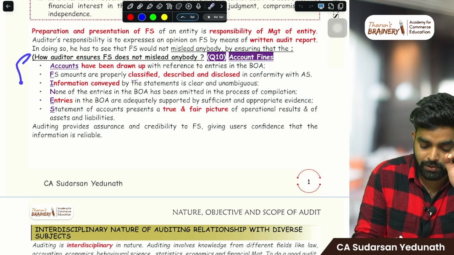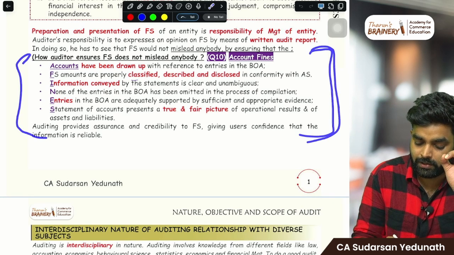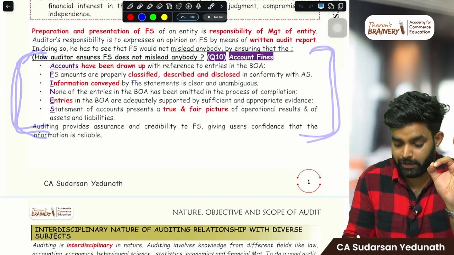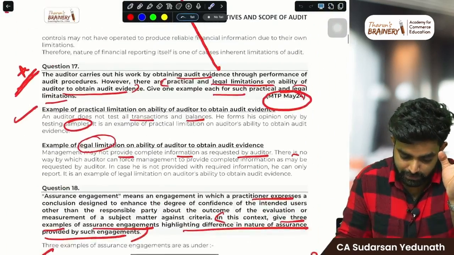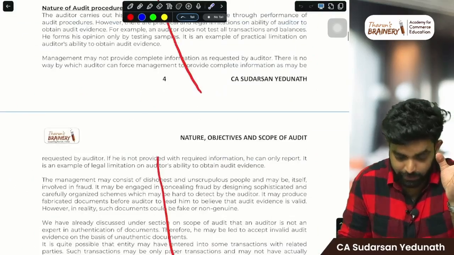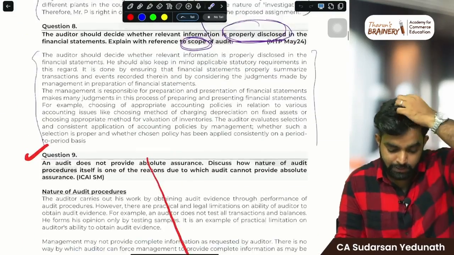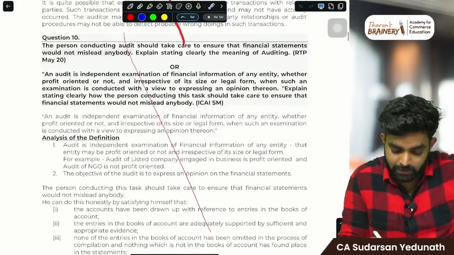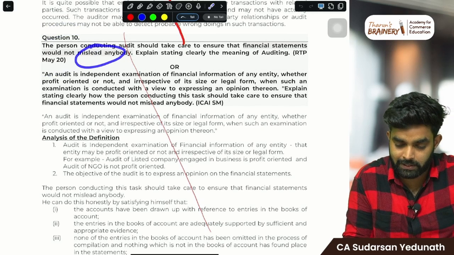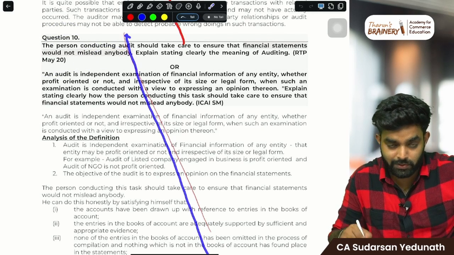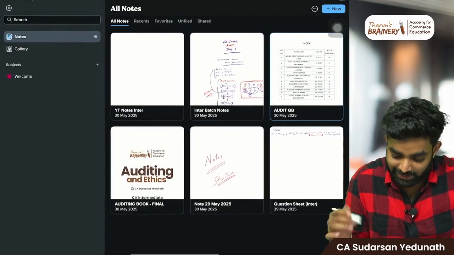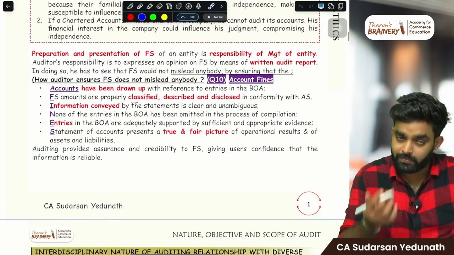How will the auditor ensure that? That is the question. How will the auditor ensure the financial statement does not mislead anybody? Question number 10. If you look at my question bank, you can see question number 10. This is the question bank, and this is one quality of this book. Cross-referencing is there. How we would ensure the financial statement does not mislead anybody. Since it was an easy question, I asked my students to cut it off in the lecture. That is different. Okay. How will he ensure?